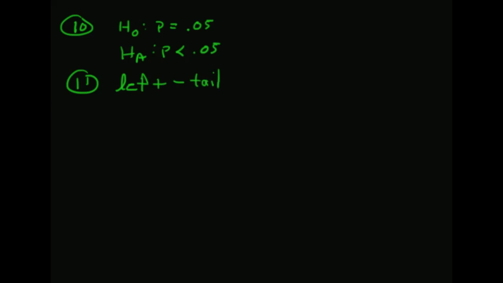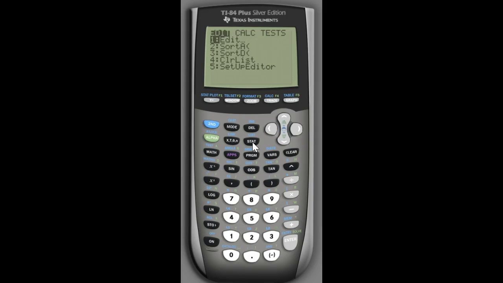And now we have some data that we need to produce a p-value with, right? All right, so in this problem, we're going to conduct a 1 proportion z test. The proportion that we're testing against is 0.05.